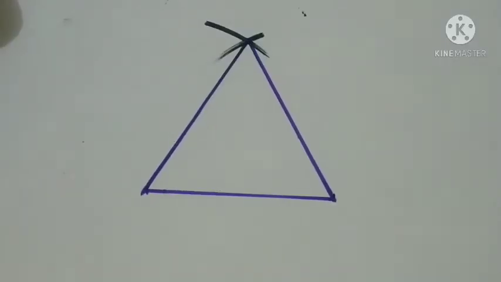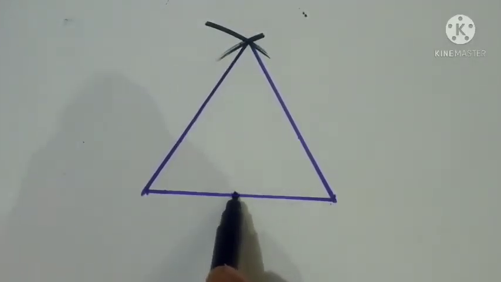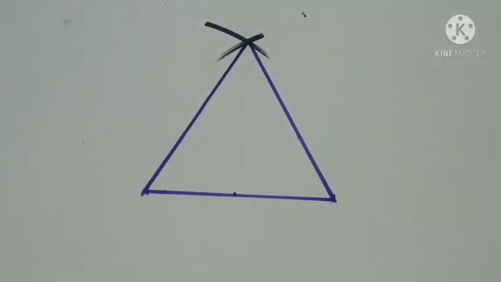See, just now you have seen that the altitude can lie outside of the triangle, but now we can check whether the altitude and the median can be the same for any triangle. Yes, it can be the same, but it is the same for an equilateral triangle only. So how to calculate a median? We should take the midpoint here, right? Now the vertex and midpoint will be joined. But in the case of the altitude, what we are doing, from the opposite vertex, we are trying to cut the opposite side into two.